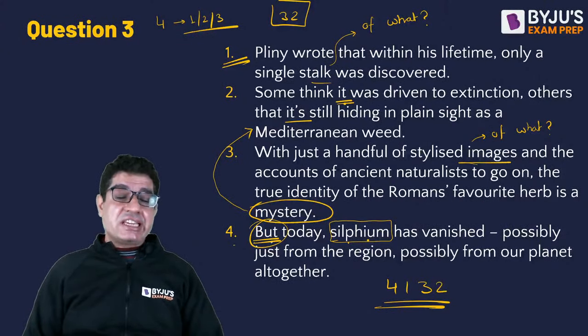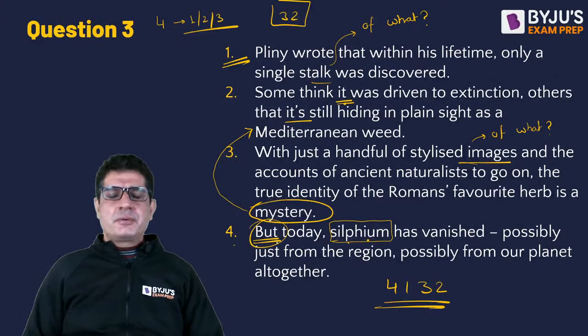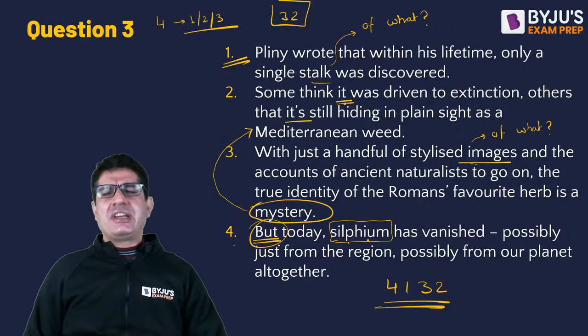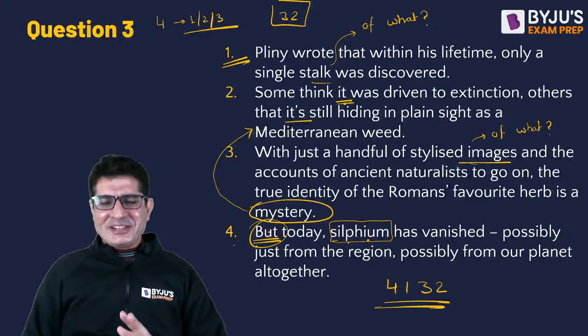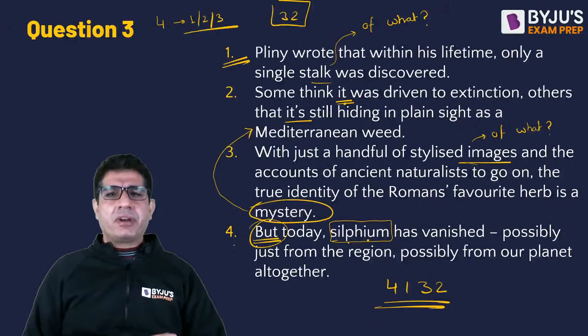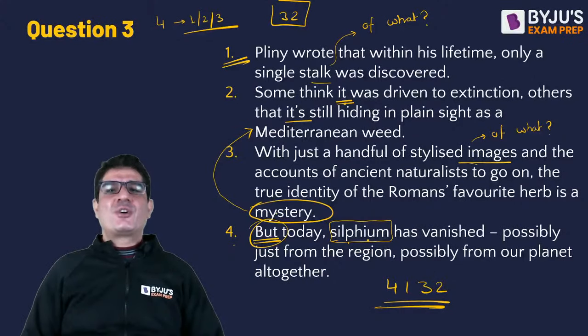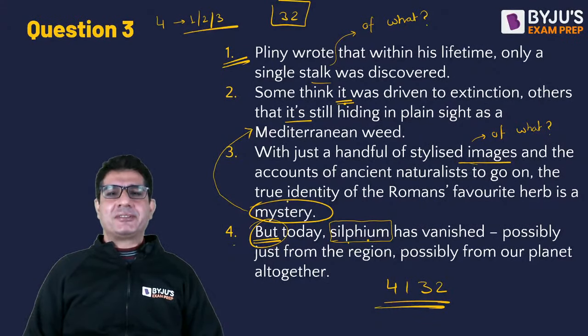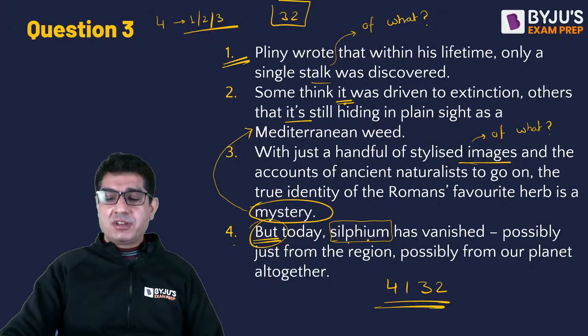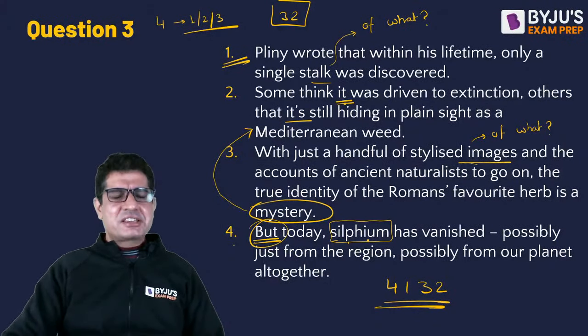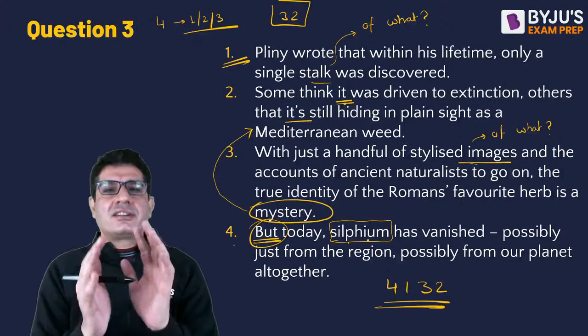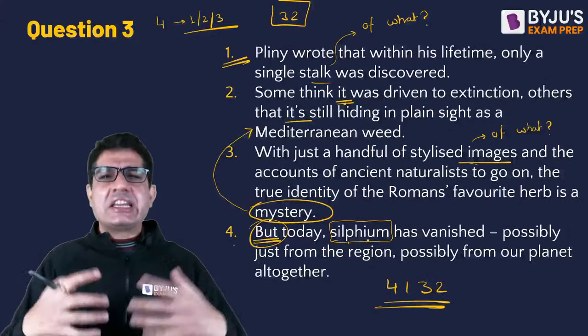This was tricky. It was tricky because that "but" will make us feel it is the opening. This can't be the opening, so we'll skip it. But then if you look at all the other clues, you'd realize that you won't have a choice but to put 4 at the beginning. I deliberately chose this question so that in case you're still thinking in terms of opening sentences, etc., you at least get a jolt of awakening.